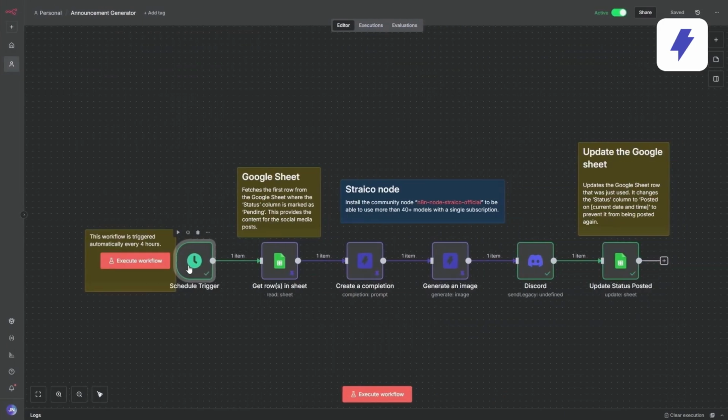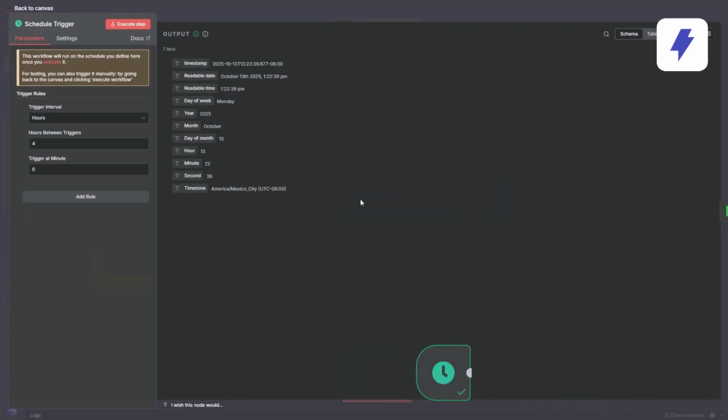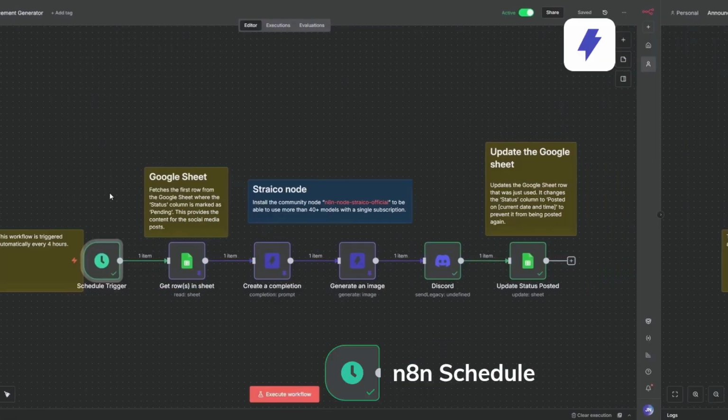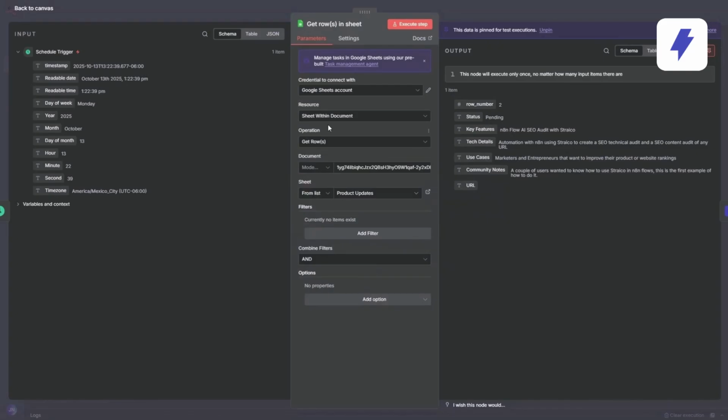Let's start with a schedule node in n8n, which automatically checks your Google Sheets file at set intervals. The Google Sheets node identifies rows marked with a pending status and extracts the key data from each publication, which we define as essential characteristics, technical details, use cases, and notes or comments from the community.